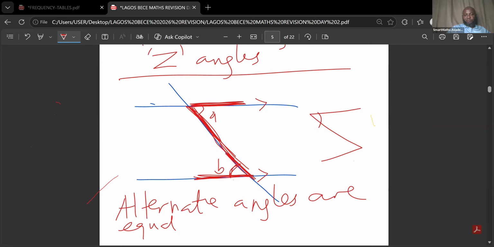I hope that is very clear. That is alternate angles and they are equal. So that means A is equal to what? Is equal to B.